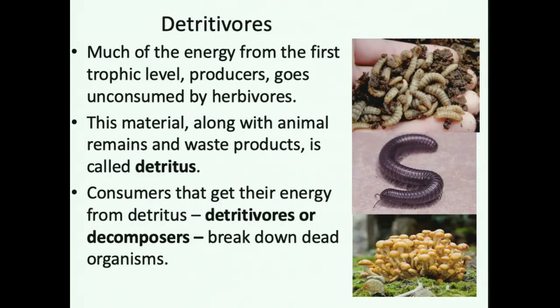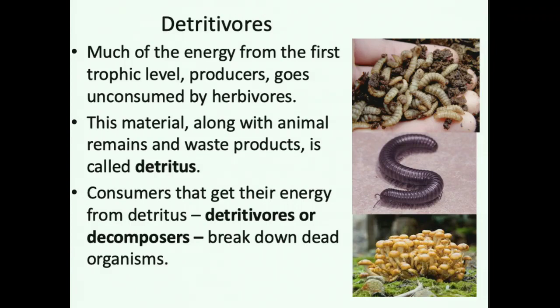Now, there are organisms that fall a little bit outside of this primary producer, primary consumer, secondary consumer, tertiary consumer naming. And these are organisms that feed on items that are not consumed by the next trophic level. So plants that are not eaten by herbivores, herbivores that are not eaten by carnivores, and carnivores that are not eaten by other carnivores. The remains, or leftovers, or the dead tissue is eaten by something called a detritivore.